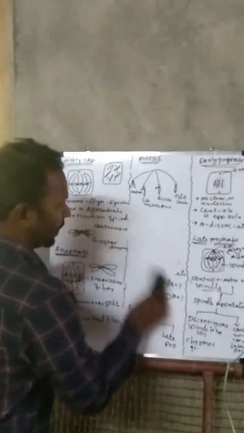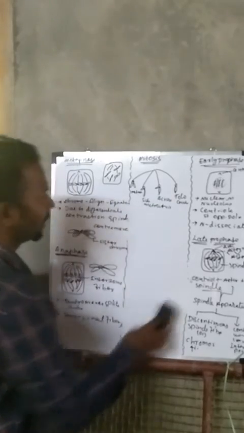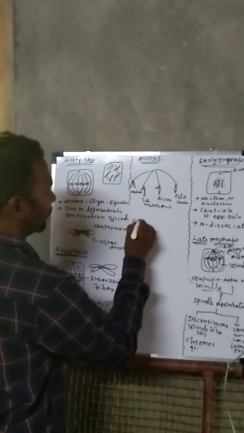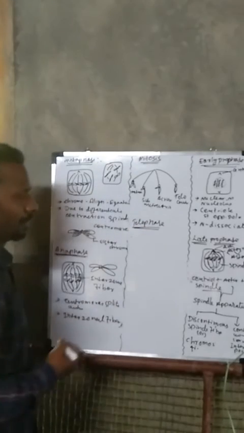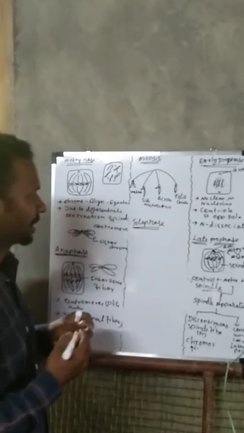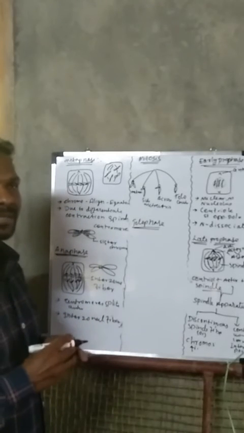Let's move to another phase called telophase, the last phase. This is where cytokinesis takes place. When does cytokinesis take place?